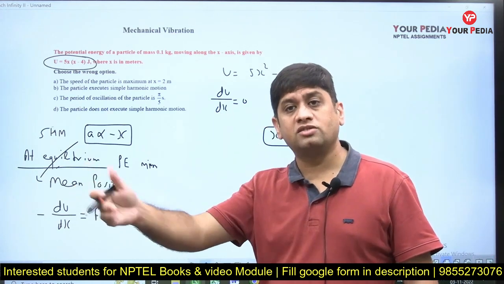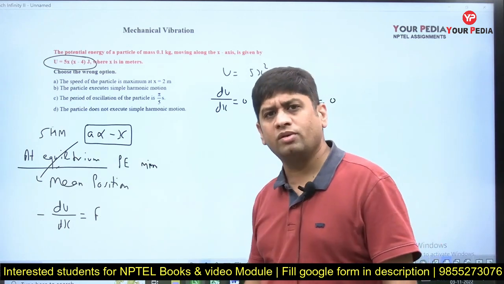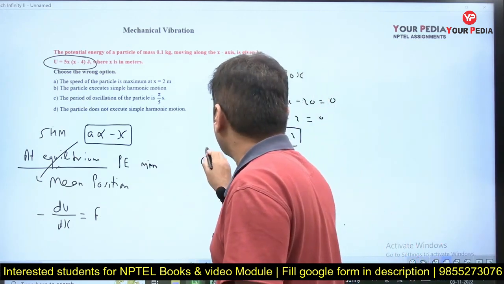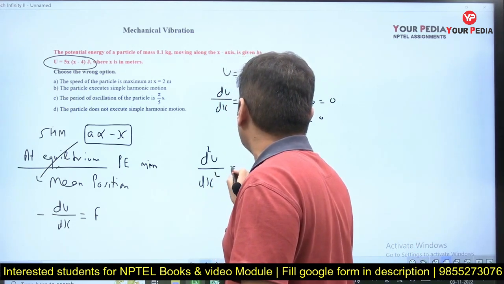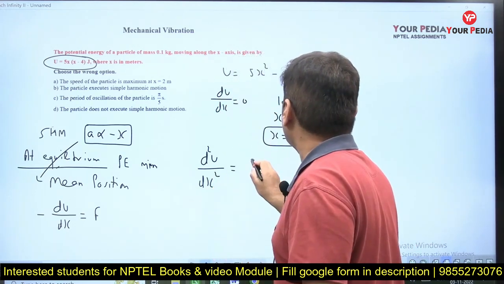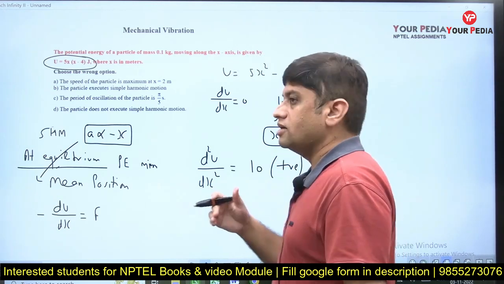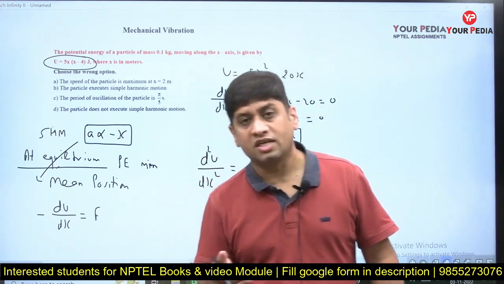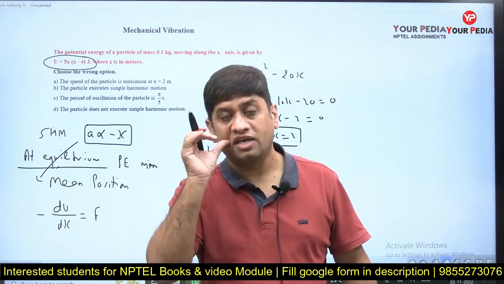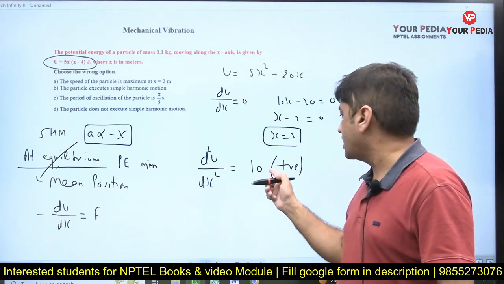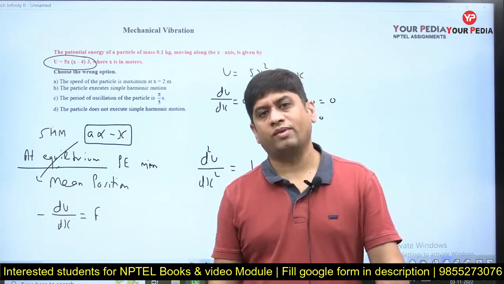du by dx = 0 means either u is maximum or minimum, you know that. But how do we know it is maximum or minimum? You can go one step forward. Find d²u/dx², just find out what value is coming. It is coming out to be 10 and it is positive. So when the double differentiation of u is positive, that means the u which we are getting is minimum. Had it come negative, then u is maximum.